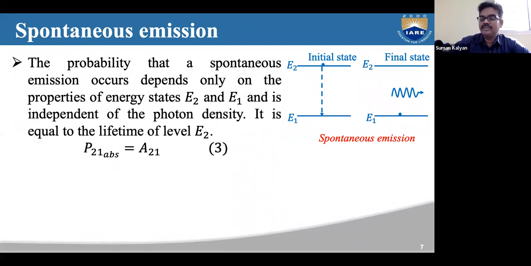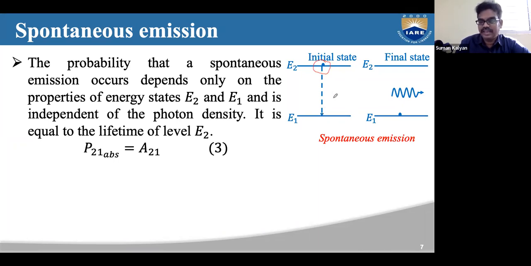So what is the probability for occurrence? On which properties does this spontaneous emission depend? The probability that a spontaneous emission occurs depends only on the properties of energy states E2 and E1, and is independent of the photon density, because this process happens due to the tendency of the atom to go back to the energy level E1.